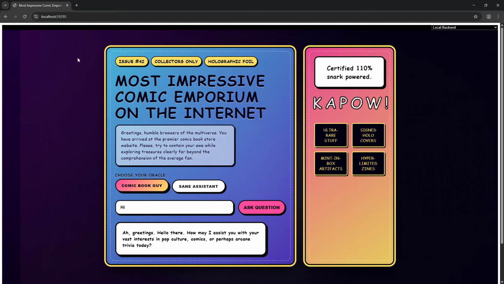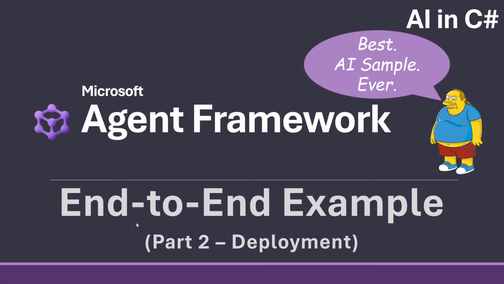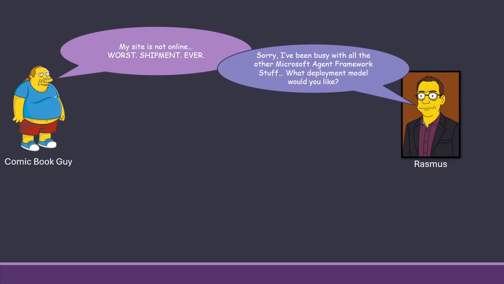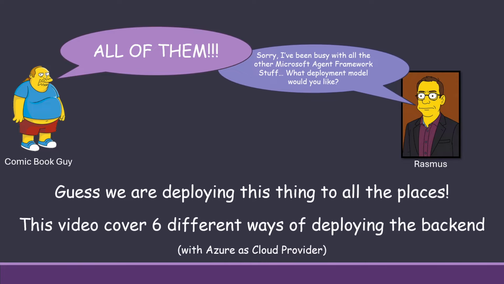But we didn't really deploy it, so he came back to us, and he found out that it was not online, so we hadn't shipped it to him. And yeah, I've been busy around the Agent Framework with other stuff, but then we asked him what deployment model he would like. And in true comic book guy style, he wants all of them. So we're gonna deploy this in 6 different ways.